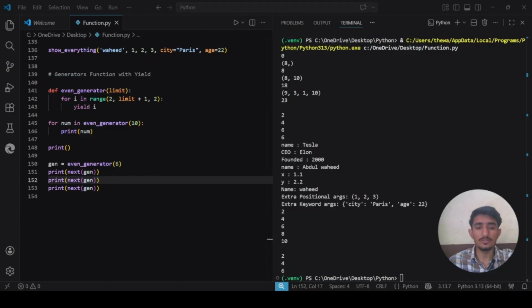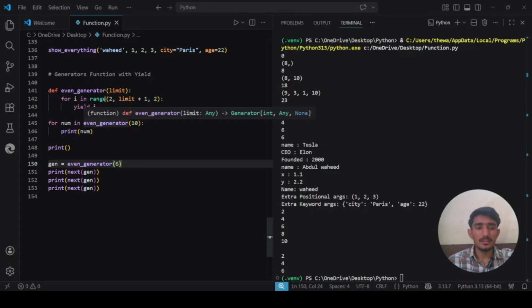Generators are heavily used in professional Python for processing large files, streaming data, and building efficient pipelines, something like that. They are memory efficient, you know that, because they never hold all values at once. That's the main reason.